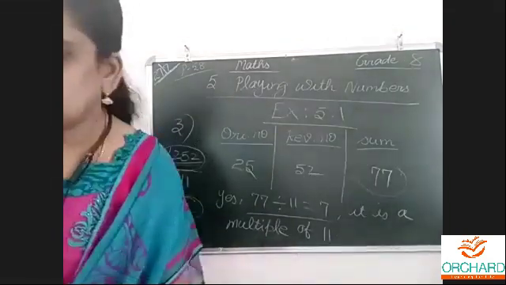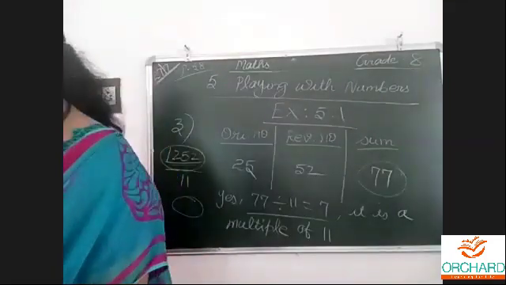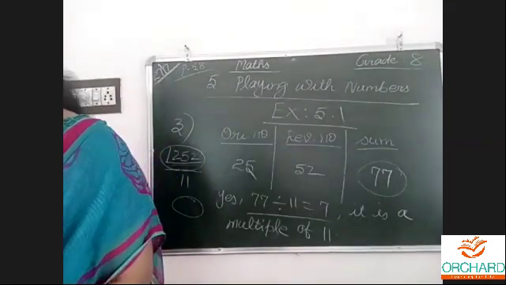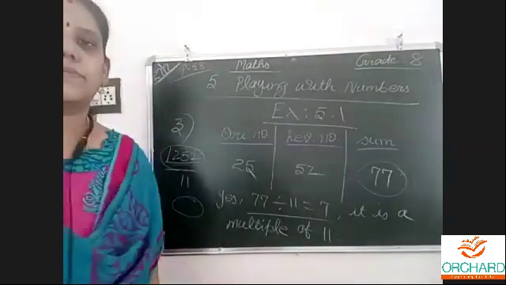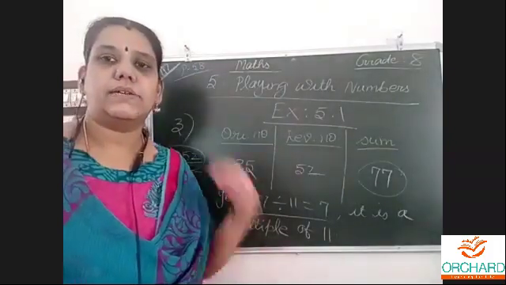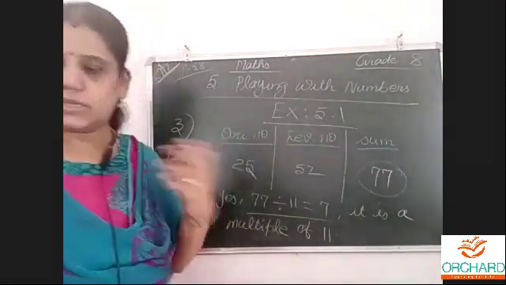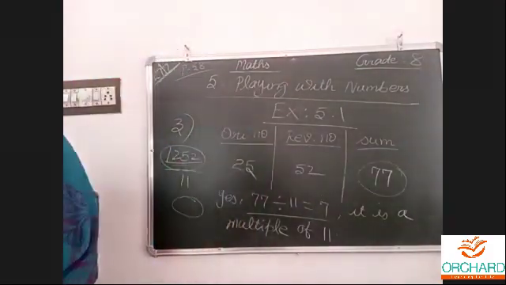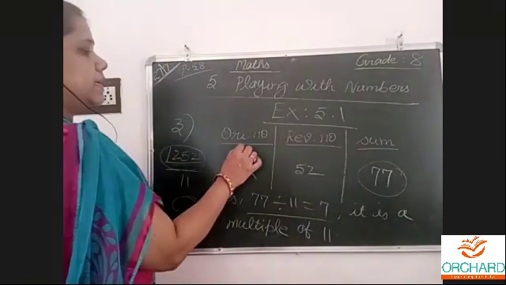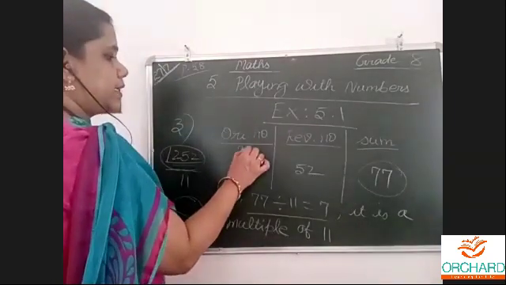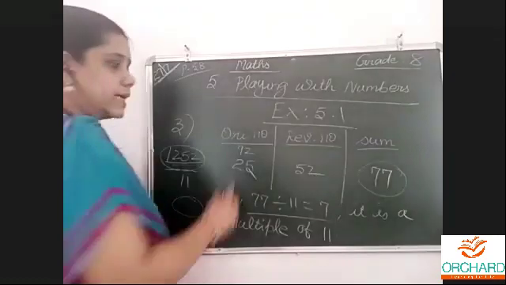You take any 2-digit number. Which number have you taken? Tell me. Not every number will give 77. For different numbers, different results. For example, let us take 92.